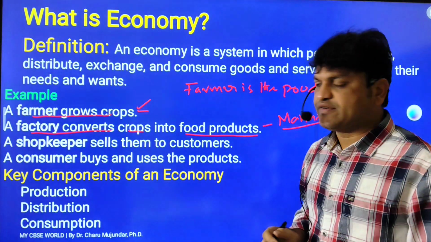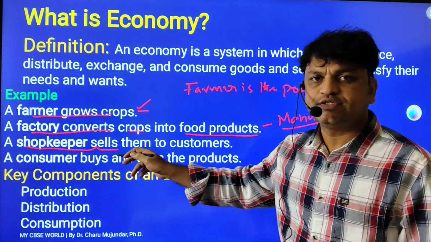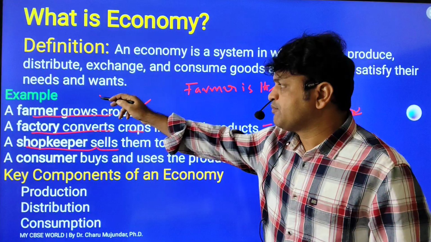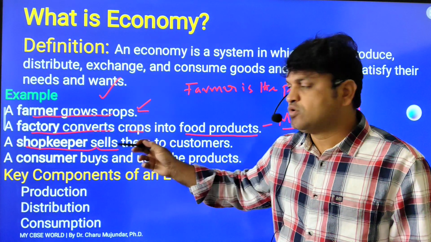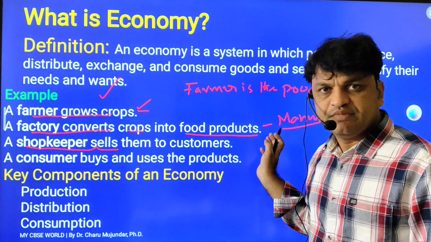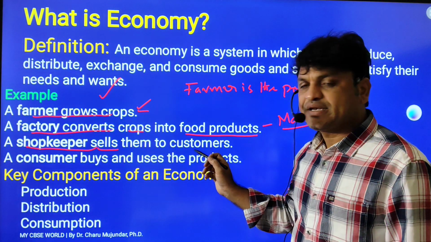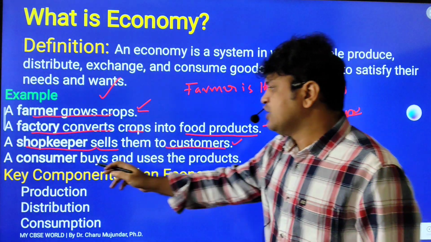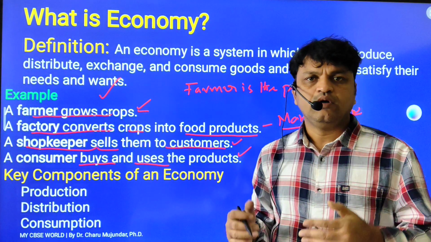So, manufacturing activity. Second, a shopkeeper sells. Who is selling the rice to you? It is the shopkeeper. So, who produced it? The farmer produced. Who processed the raw material into finished goods? It is the manufacturing industry, meaning the secondary sector. Then the shopkeeper sells to you in the market, the consumer. You are the consumer. A consumer buys and uses the product. This is how the economy works.